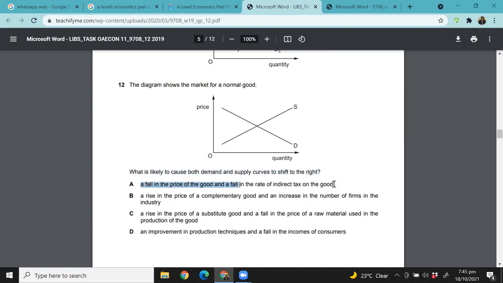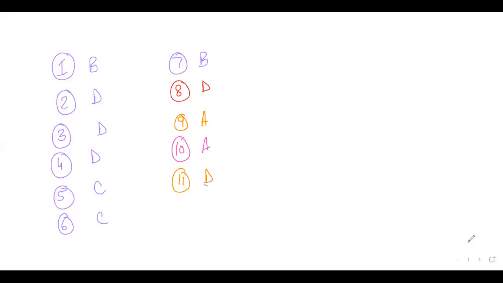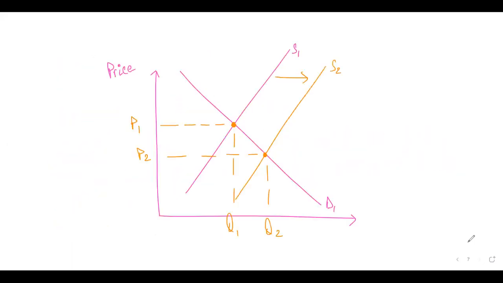A fall in the price of the good. Think about this. Whenever there's a fall in the price of the good itself, it's not a shift, it's a movement along the curve. Do you remember that? Arbab, when the price of the good, which we have on the graph, is changing, it will not cause a shift. Quantity of good is on the x-axis and you have price on the y-axis. It will just cause movement along the curve, right?